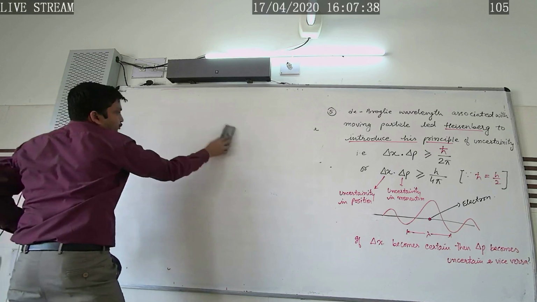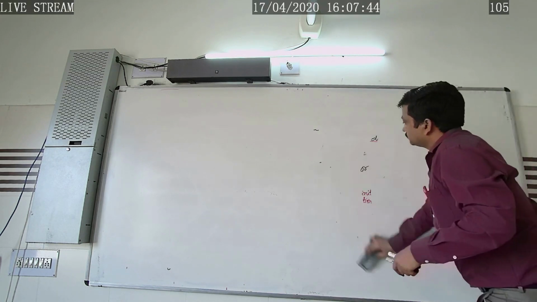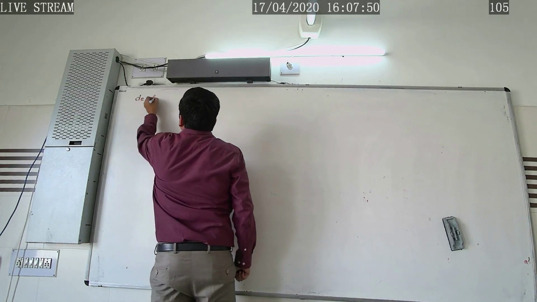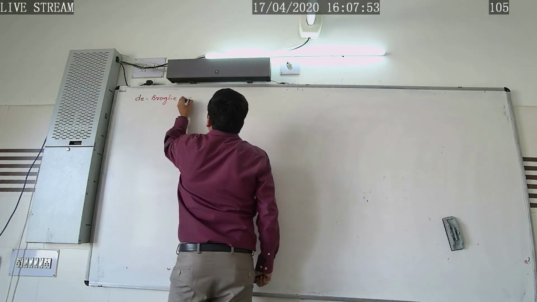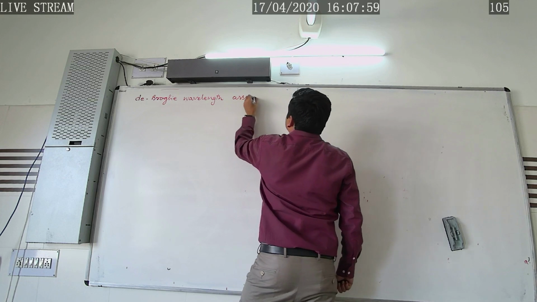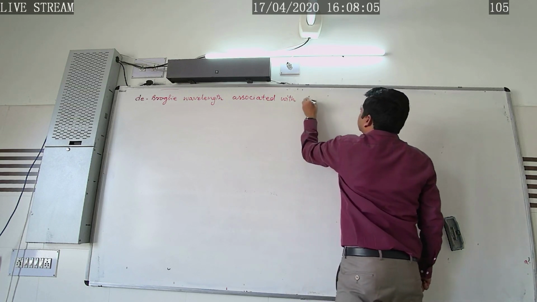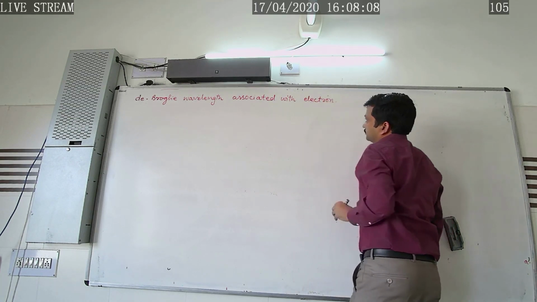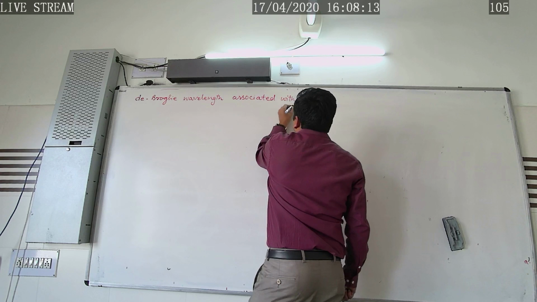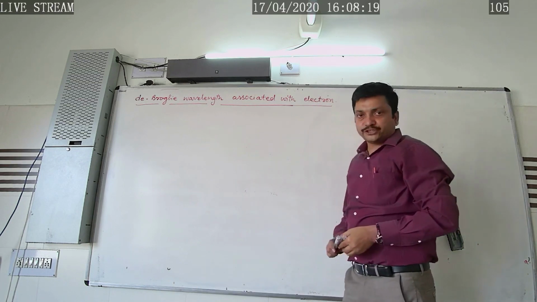De Broglie wavelength associated with the electron, how we can explain it? So here, in order to derive the expression for this, let us consider an electron is accelerated through the potential